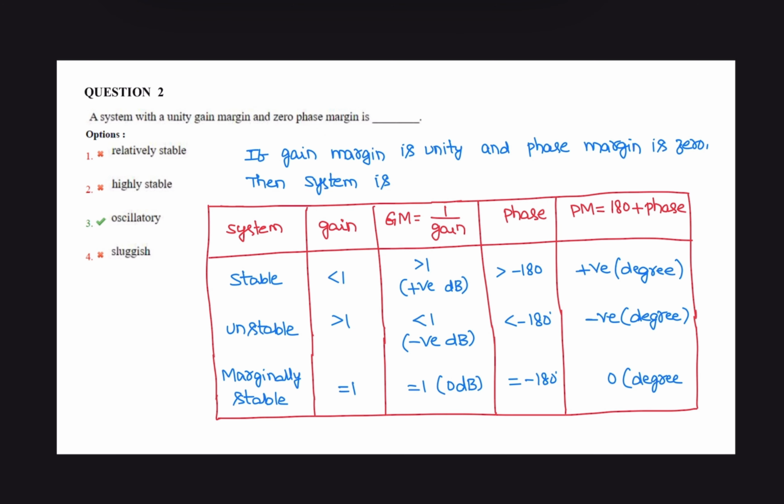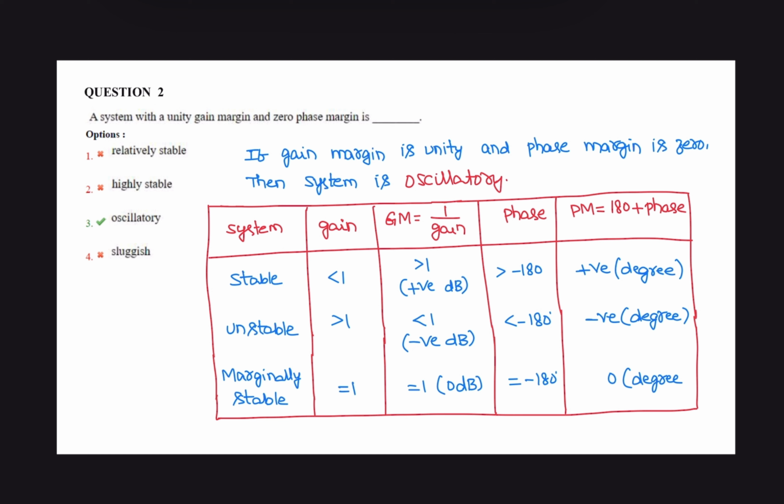Second question. The system with unity gain margin and zero phase margin. What is the nature of the system? The system with unity gain margin and zero phase margin is an oscillatory system. The nature of such a system is oscillatory. So let us see some more points.